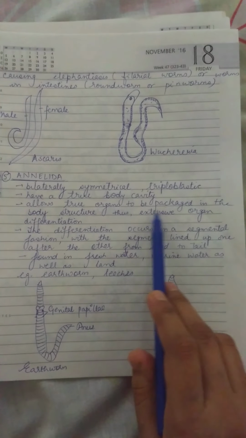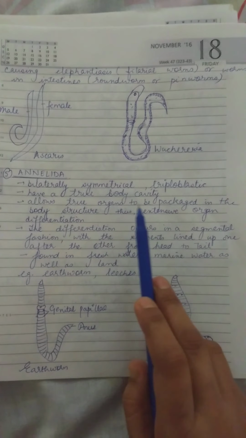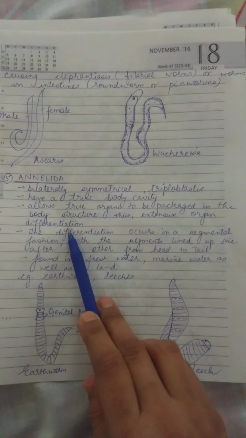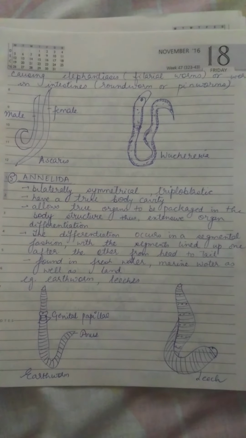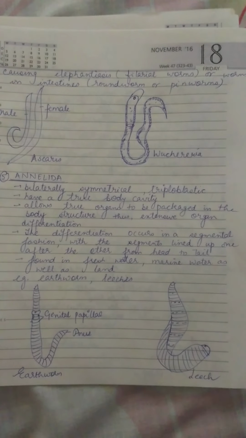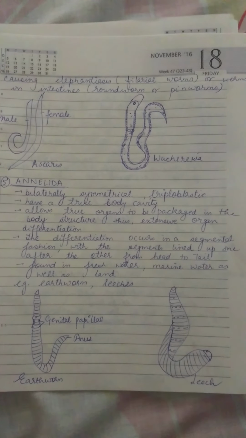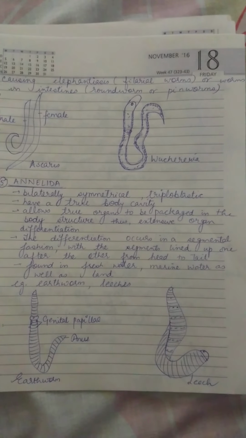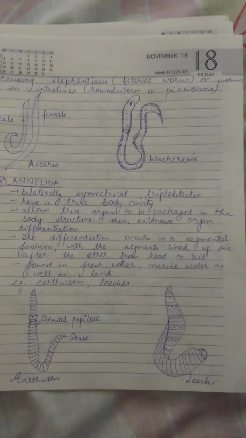This allows true organs to be packaged in the body structure, thus extensive organ differentiation. They have different organs for the different functions. The differentiation occurs in a segmented fashion with the segments lined up one after the other from head to tail.